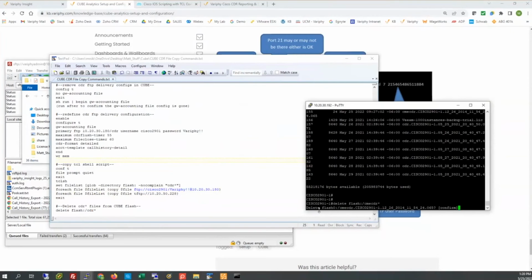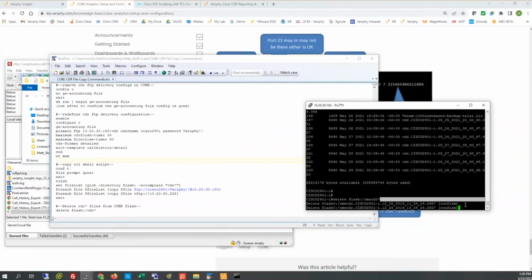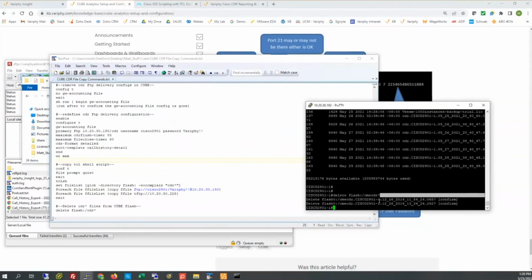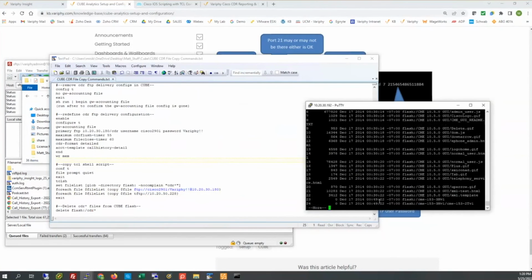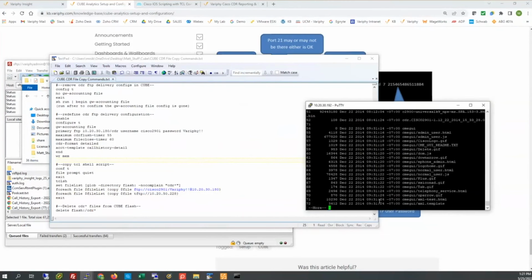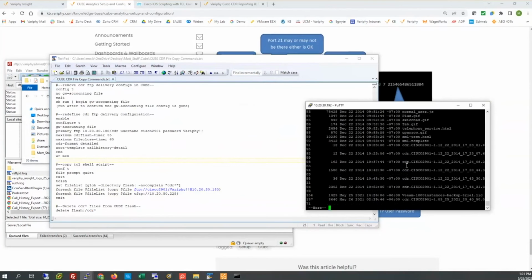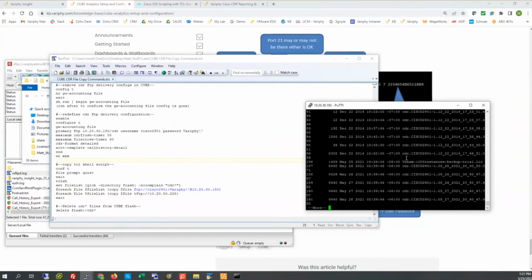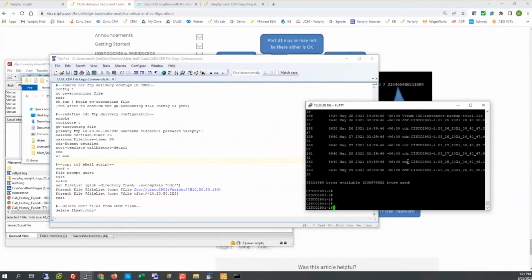But here we can certainly do this. So delete flash, pointing at the CDR file, it will populate the first file in question. I'll hit enter here, and then there's the next one. There are only two. All right, that drops that. Then I can easily show flash again, and those CME CDR files should no longer be in there. Now the CDR ones are because I did not want to remove them, and I didn't want to remove all these other CME pieces, so that's why I used CME CDR. Let me just roll down, and yeah, they were right above the Veeam instance. So yeah, they're gone. Once again, I did have to confirm and hit the enter key to delete those, but I'm definitely open for suggestions.